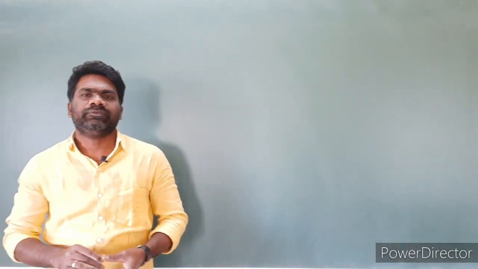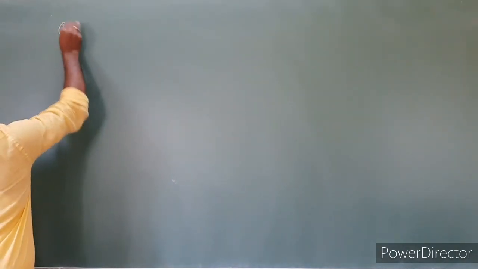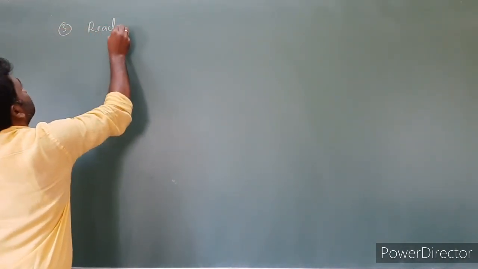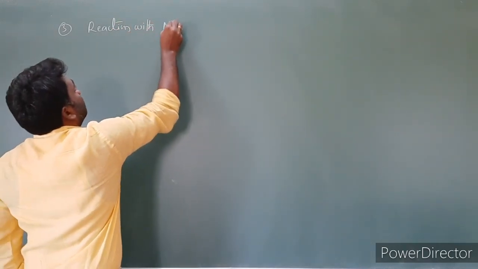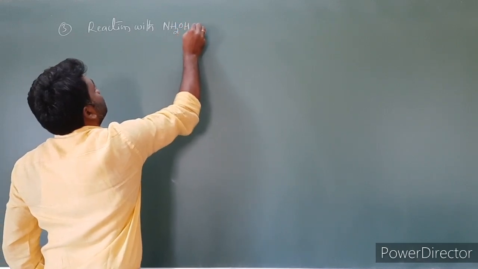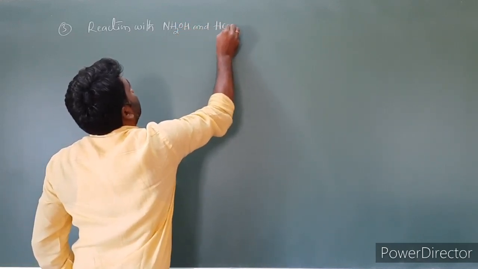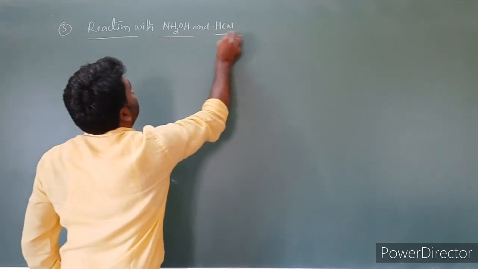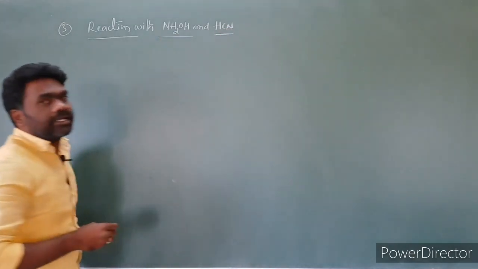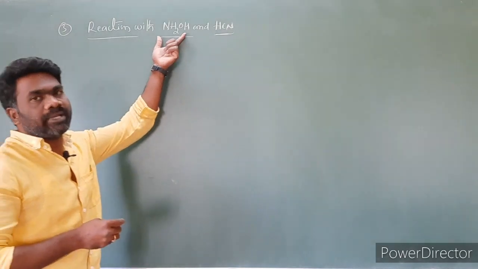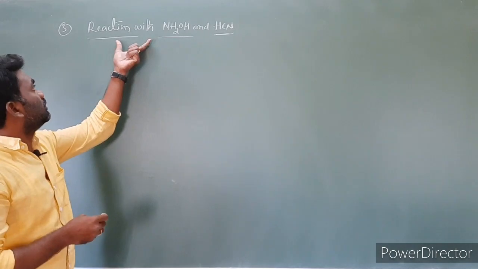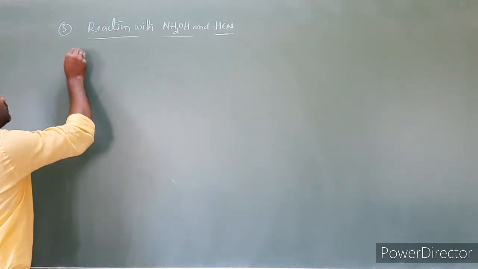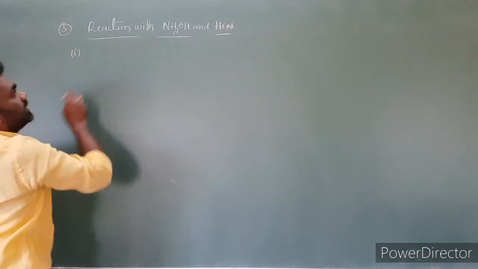Next is the reaction with hydroxylamine and hydrogen cyanide. This is the third reaction. Hydroxylamine, formula NH2OH, and hydrogen cyanide, HCN. So this third reaction is the reaction of glucose with hydroxylamine and the reaction of glucose with hydrogen cyanide. First we will discuss the reaction of glucose with hydroxylamine, NH2OH.